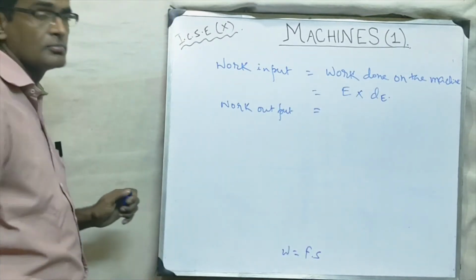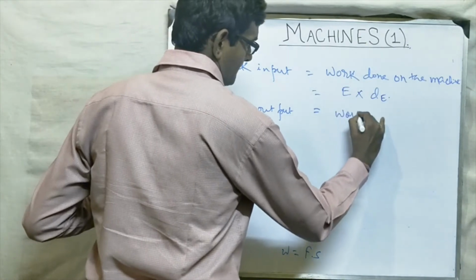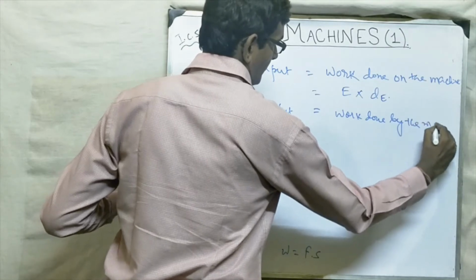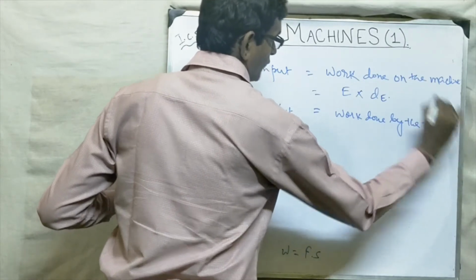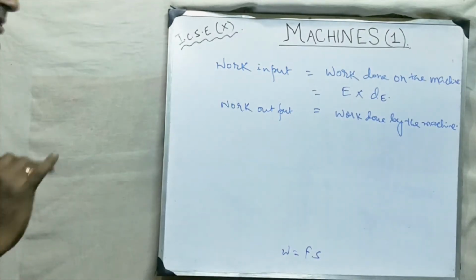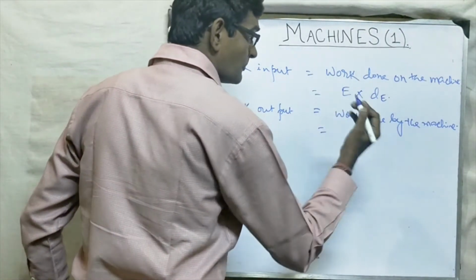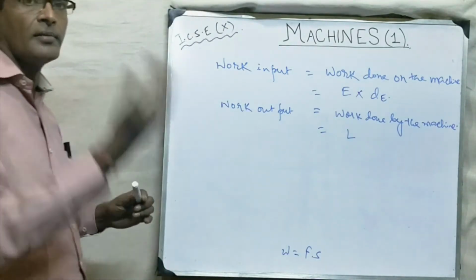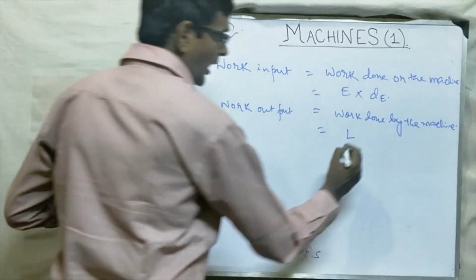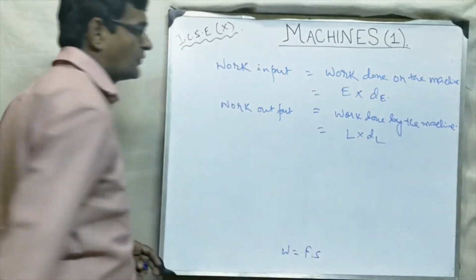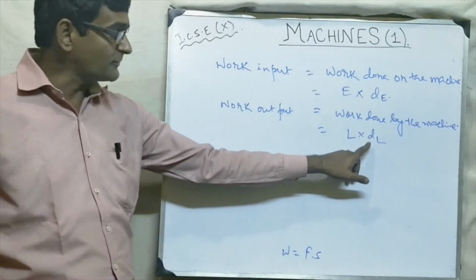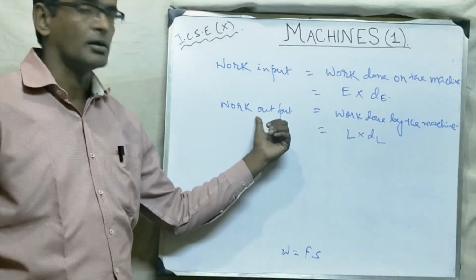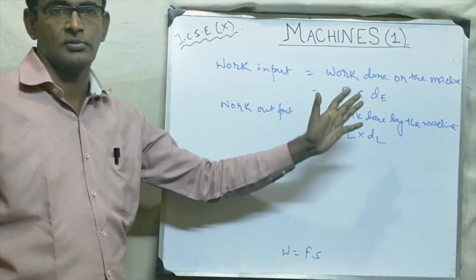Work output. Work output means what? Work done by the machine. This is work output. Work done by the machine. Now, what does the machine do? Machine moves the load. Machine overcomes the load. And how much distance? So this is load into displacement of load. Load times displacement of load. This is called the work output. Clear?